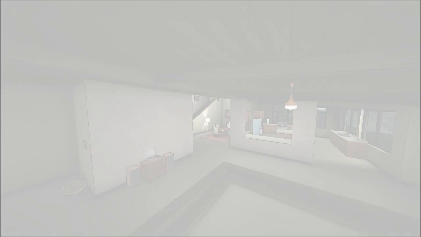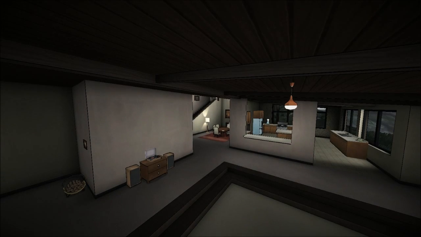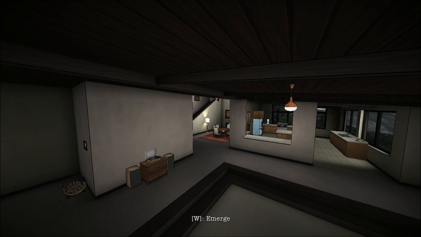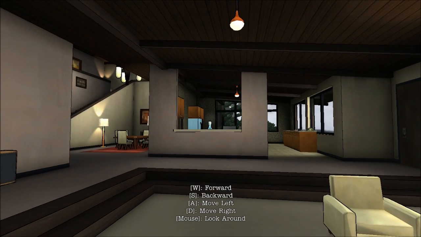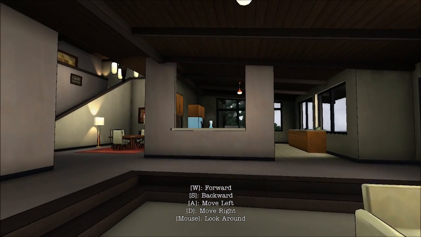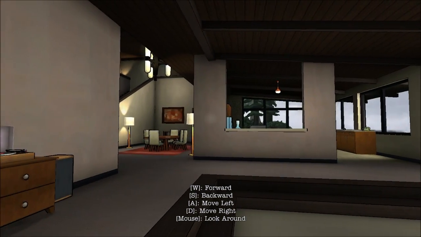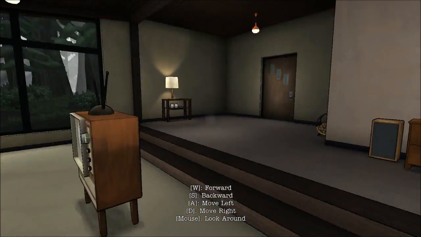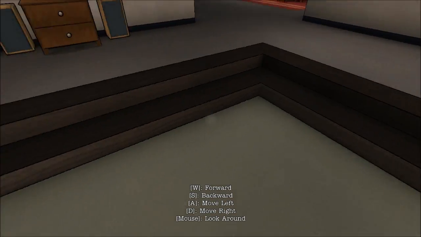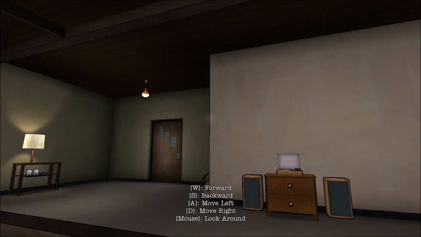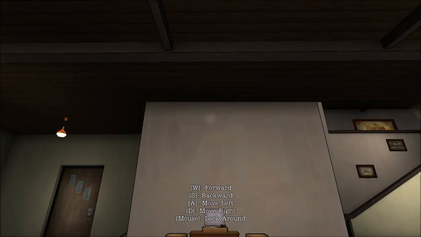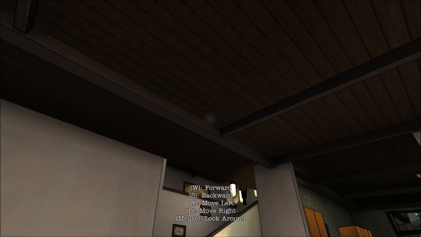So the family moved in. And now I can move around with standard keys. With the mouse, I can click to look around. Okay. Gotcha. It is not an inverse mouse, which is weird.